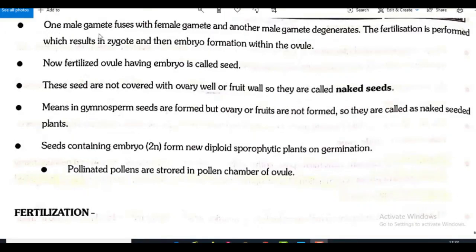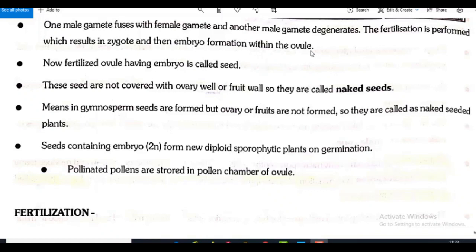And one male gamete fuses with the female gamete and another male gamete degenerates. So what is happening here? Two male gametes are discharged. From that, one is fertilizing with the female gamete and the other male gamete is getting degenerated. The fertilization is performed, which results in zygote and then embryo formation within the ovule.